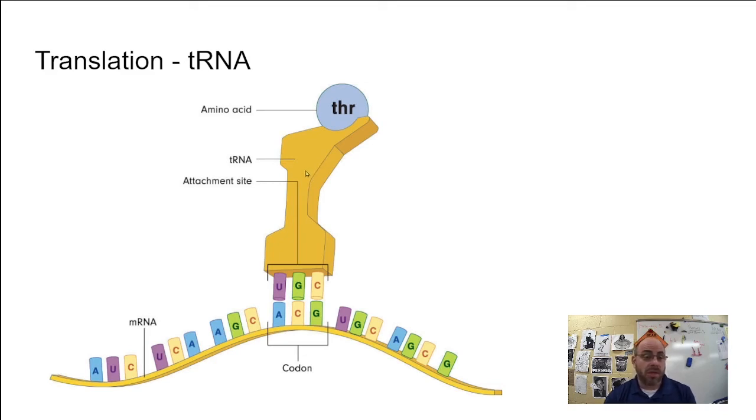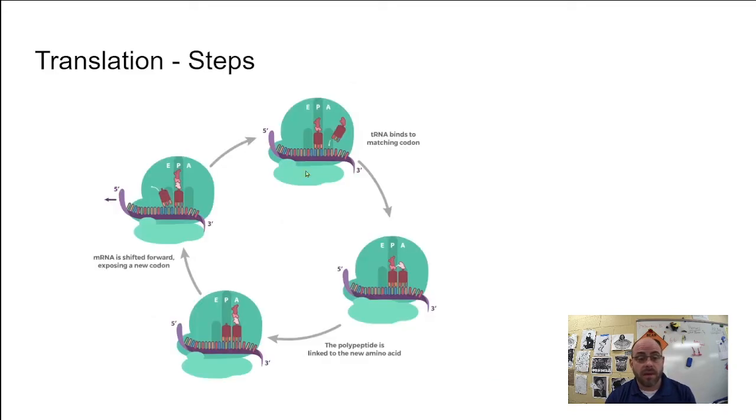Now, if there's a stop, obviously it's not going to bring an amino acid because there's not an amino acid called stop. And so here are some basic steps of this. Really, really basic. This is where it starts right here. We're just going to pick a place. And so the tRNA comes in. These little blobs are supposed to represent the amino acid at the top. Here comes another tRNA. It's bringing in another blob, and those blobs are going to connect to that one, and then you have 3, right? And then the other one's going to go away, and now you have this chain, and you can imagine this thing continuing on until you have just this long chain of amino acids.